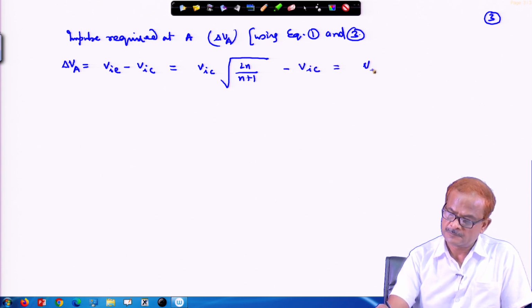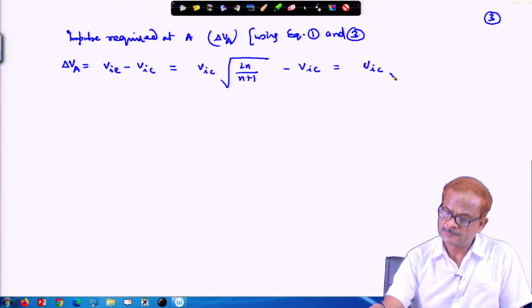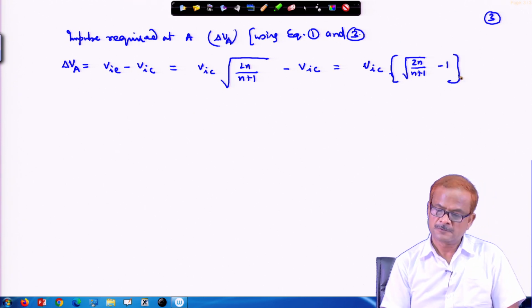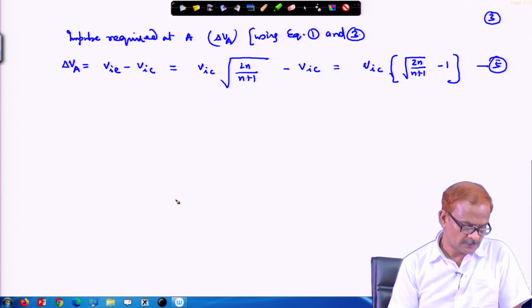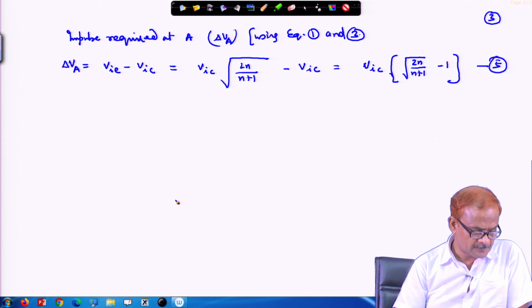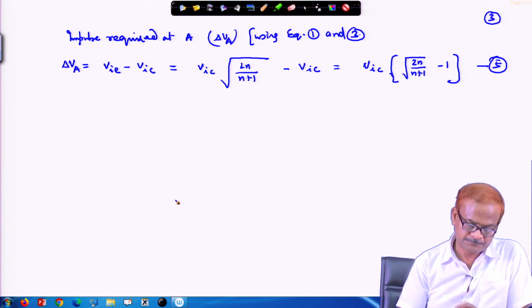We can take it outside common, and this is under root 2n divided by n plus 1 minus 1. So, this is the impulse required at the initial point.